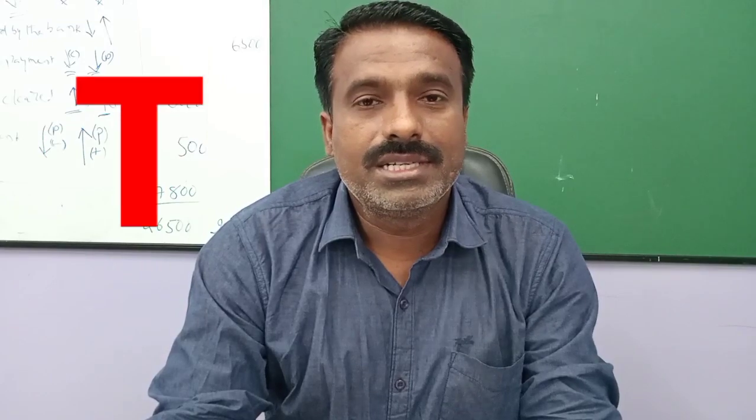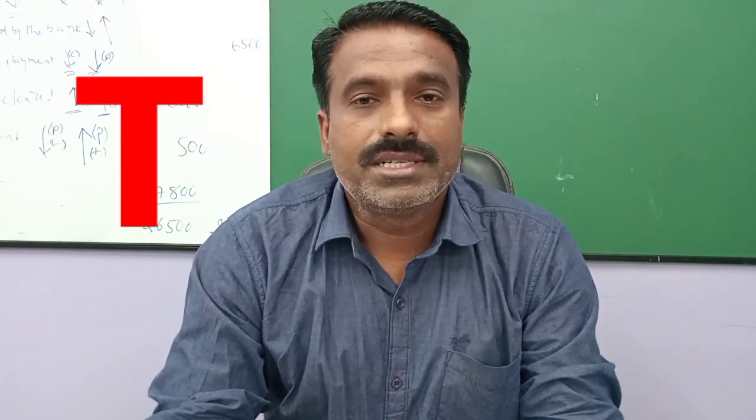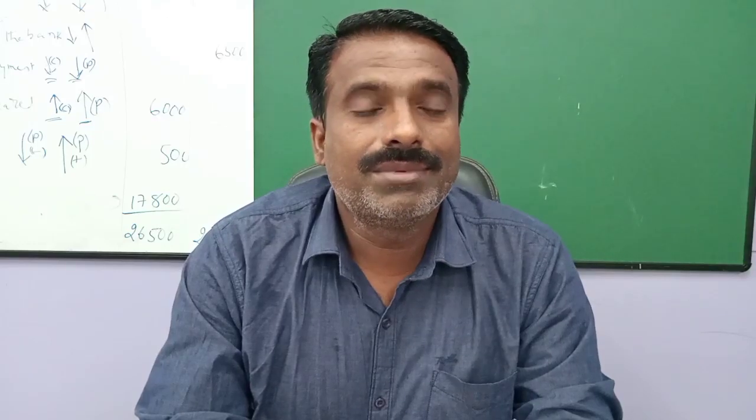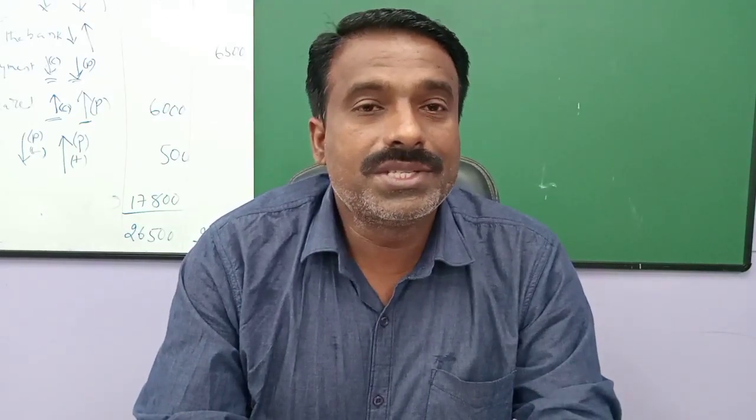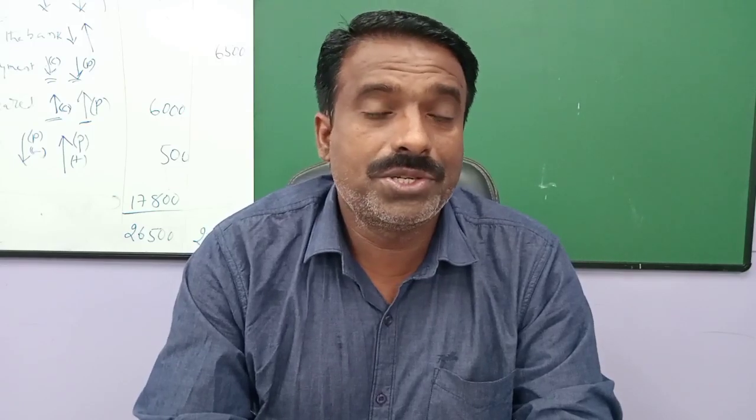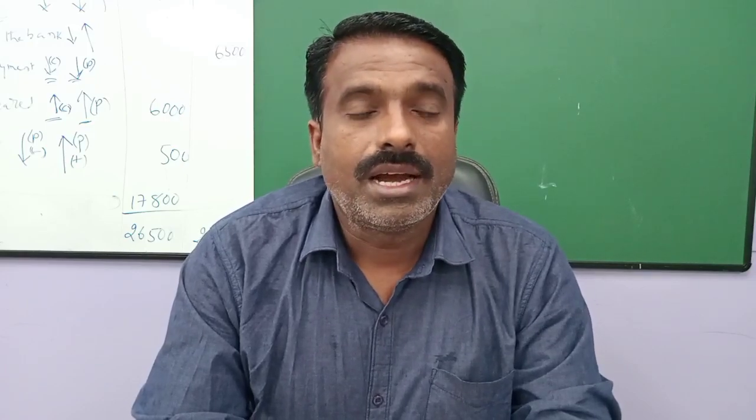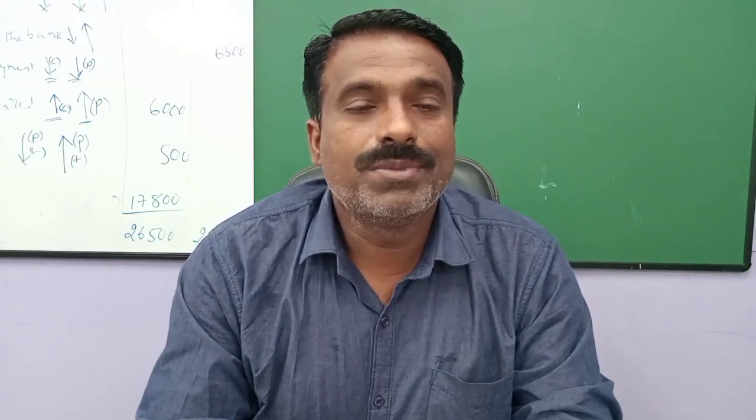An account is shaped like the letter T. The vertical line separates the account into two equal parts. The left side is denoted as the debit side and the right side as the credit side. What does debit mean in the double entry system? The benefit which increases to a business by way of an expenditure or by way of procurement of an asset is debited, and the benefit which decreases through liability and so on should be credited.